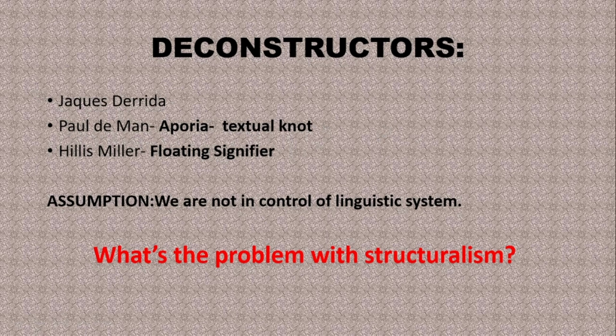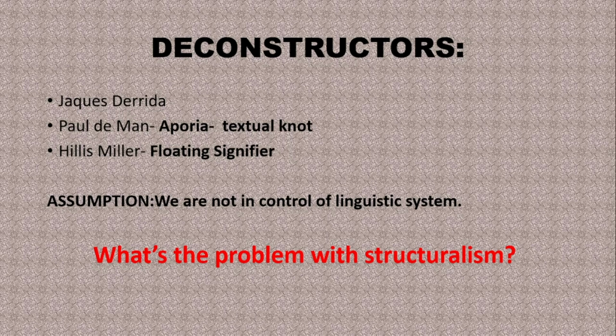What do you mean by aporia? It is nothing but a kind of textual knot. It may include a paradox, irony, shifts, gaps, something like that. What this textual knot will do is create some sense of doubt or dilemma. It will create some contradiction. For example, we have this famous line from Animal Farm: All animals are equal, but some animals are more equal than the others. In that example, we can see how the meaning cancels out. If all animals are equal, then how can they say some animals are more equal? So that may be taken as an example of this textual knot.